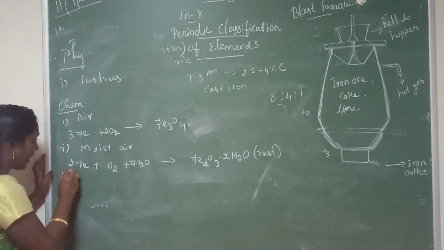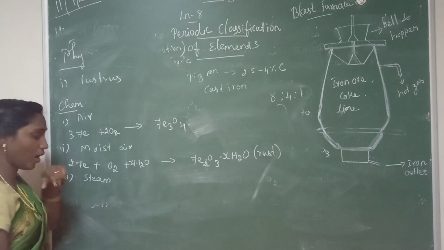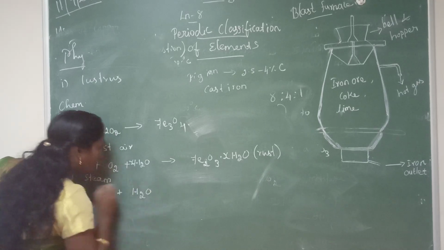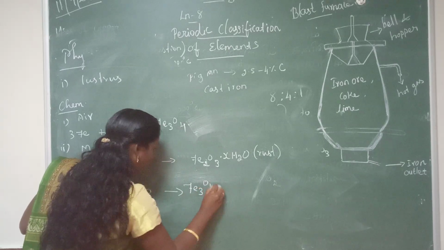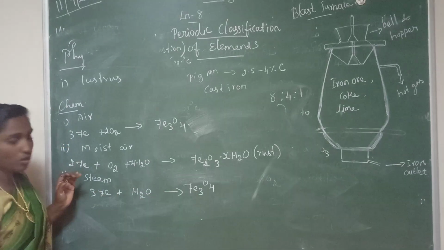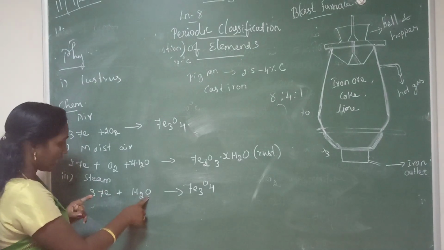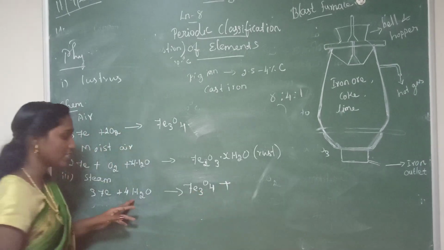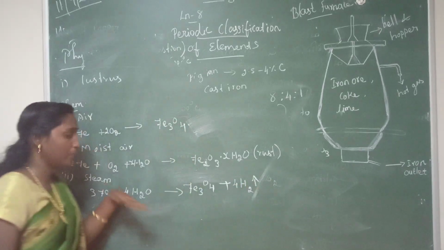Next, the third reaction, reaction with steam. Reaction with steam means iron reacts with water vapor. So iron Fe plus H2O can form Fe3O4, iron oxide. Here 3 iron, so here also 3. Then how many oxygen? 4 oxygen. But here only 1 oxygen is there, right? So we write 4 here. How many hydrogens are there? 8 hydrogen. That hydrogen will be liberated.